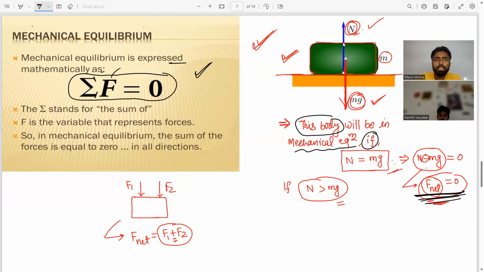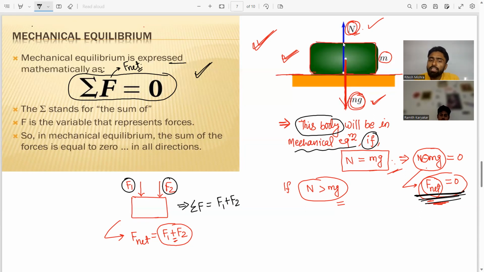This is your net force. How? Please see here. Summation of F means the sum of forces acting on the body. In this case, two forces are acting on that body, so the sum of these two forces is F1 plus F2.